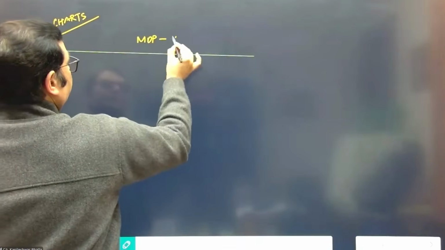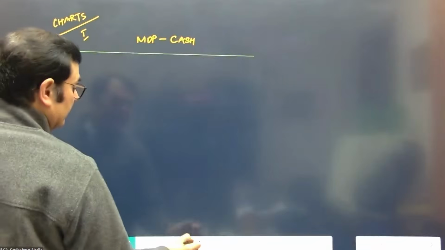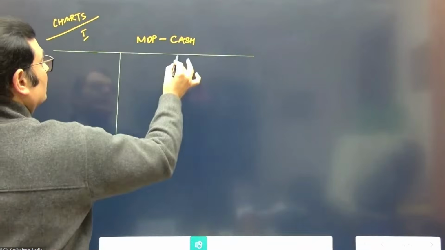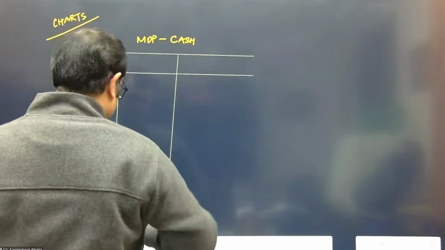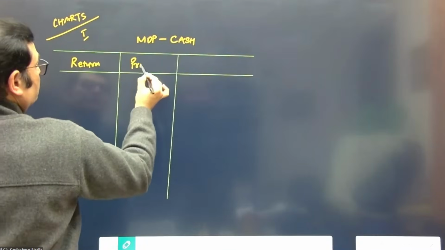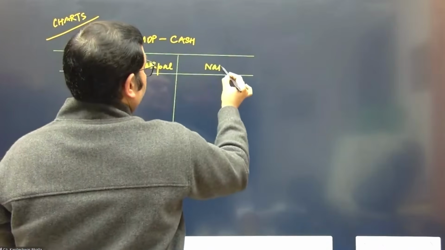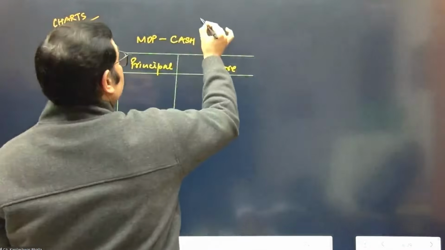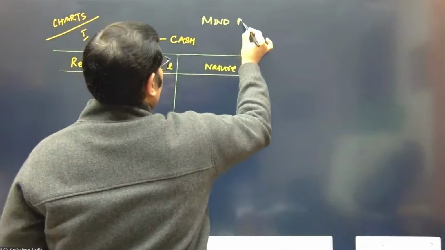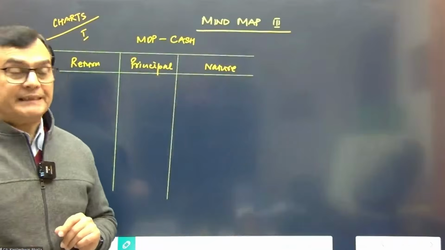Okay, so the first one we are considering, the mode of payment is cash. The chart number one which we are making is the mode of payment cash. And let's consider 3 columns in this case. One is we are considering return, one is we are considering principal, and one is we are considering the nature of the instrument. So let's call this a mind map number 3. This is my third mind map which I'm creating.